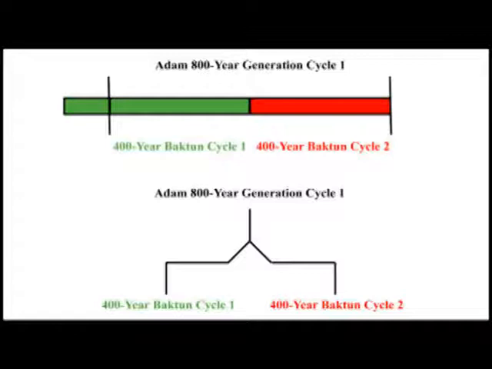Adam 400-year Bacton cycle 1 is the green first half of his repeating 800-year secondary age. Red text and graphics show the inactive second 400-year Bacton cycle 2. Primary ages for Adam and the other patriarchs are designated solar side values.